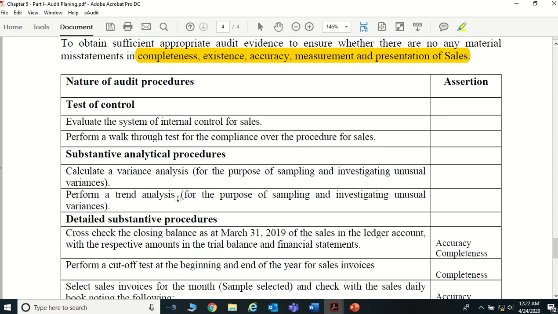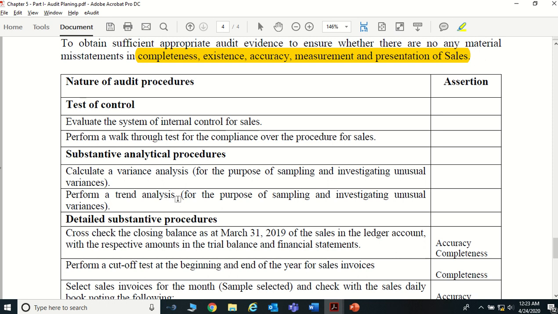And perform a trend analysis. Trend analysis in the sense, the best example is you can do this sort of a test. Now say for an example, you do a hotel audit, you take the total revenue on a monthly basis. You can see January sales is this much, February sales is this much, March sales is this much. Likewise you take the sales on a monthly basis and you compare with the industry data.